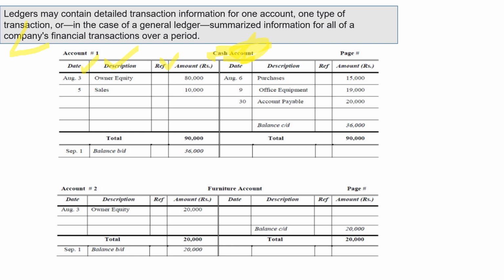So this side is your debit side, and this is your credit side. Okay. So what does it mean?